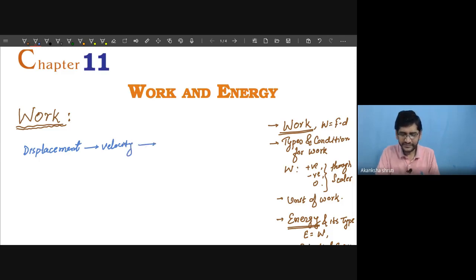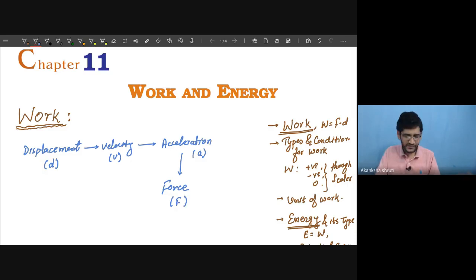Again, the rate of change of velocity has given us acceleration. And when this acceleration is multiplied with the mass of the body in which it is taking place, then the force acting on that mass is calculated. So all these quantities are interrelated. Displacement d, velocity v, acceleration a, and the force acting over the body is f.